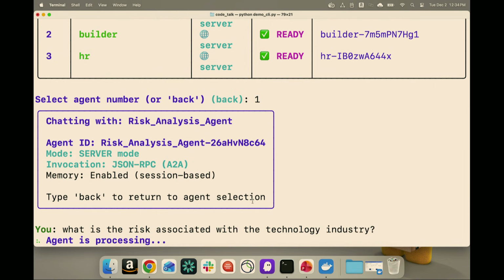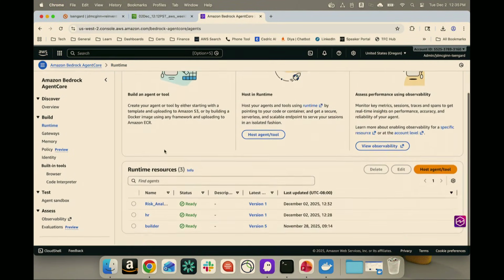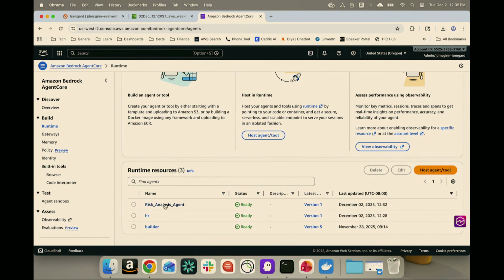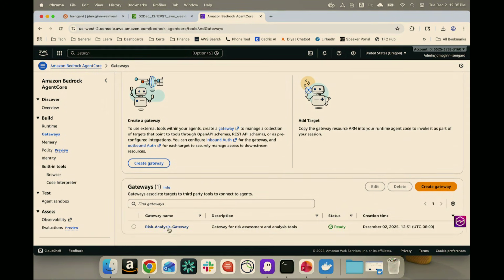And while this runs, why don't we take a look at some of the infrastructure that was deployed by our builder agent to make this risk analysis agent possible. So I go to my console here, and I go to Bedrock Agent Core runtime. I'm going to see this freshly deployed risk analysis agent. I'm also going to go to gateways, and here I'm going to see a risk analysis gateway.